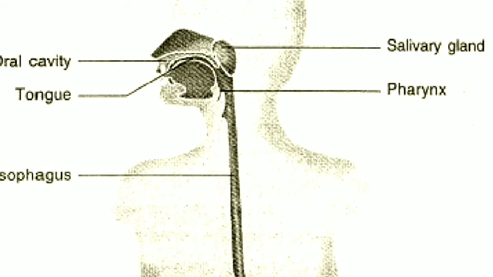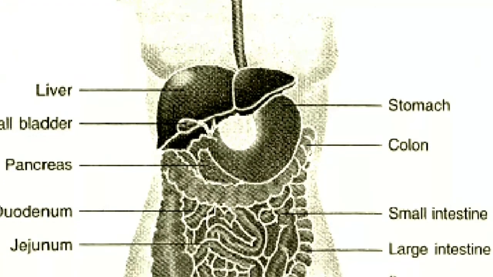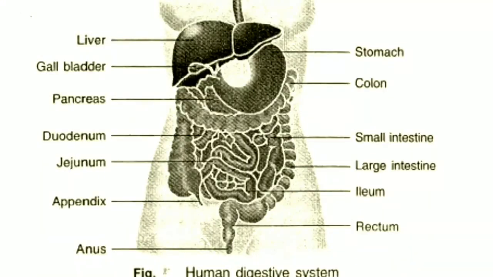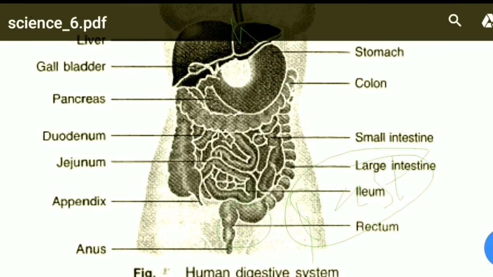Then food moves down the esophagus, where a movement called peristalsis, present throughout the GIT, moves the food. Now the food comes to the stomach.